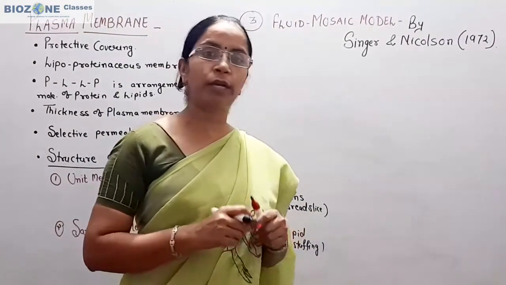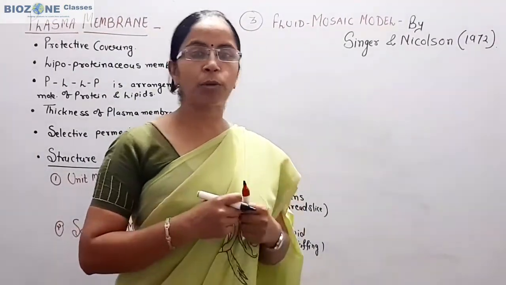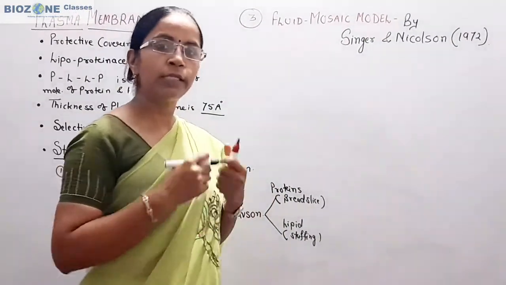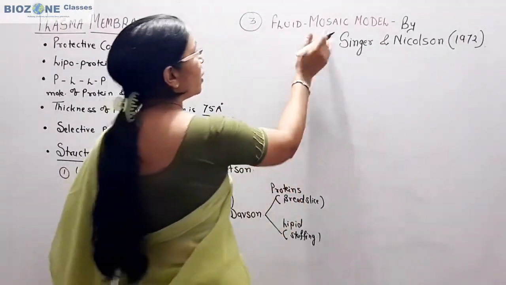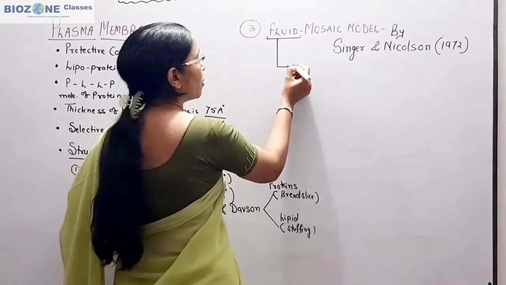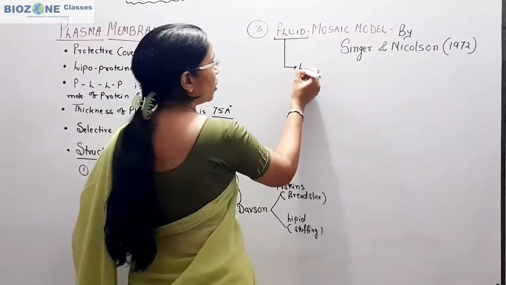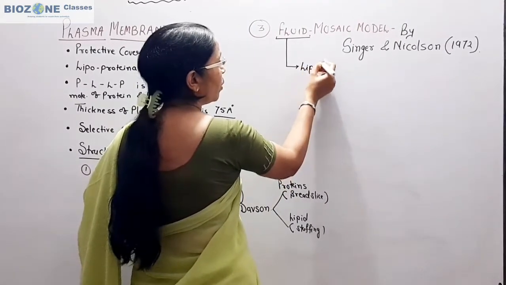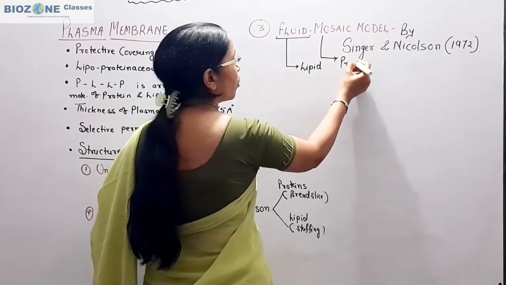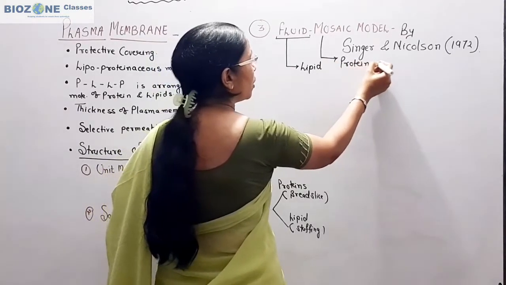So remember the fluid mosaic model, and who proposed it: Singer and Nicholson. The term fluid is used for the lipid bilayer, whereas the term mosaic is used for the protein molecules.